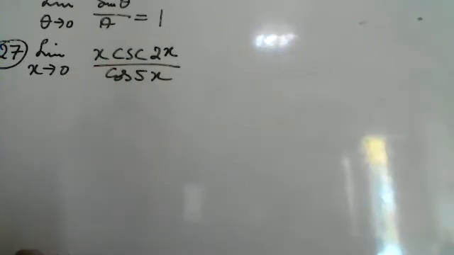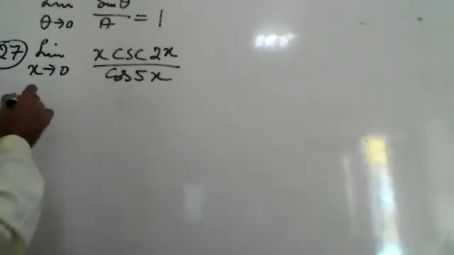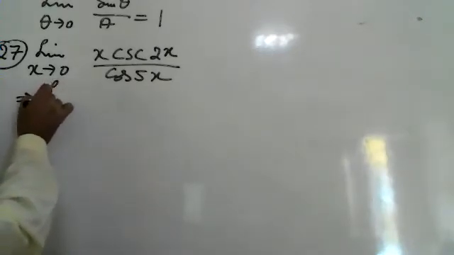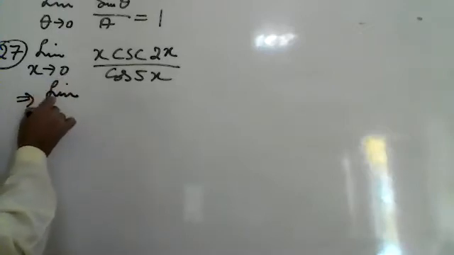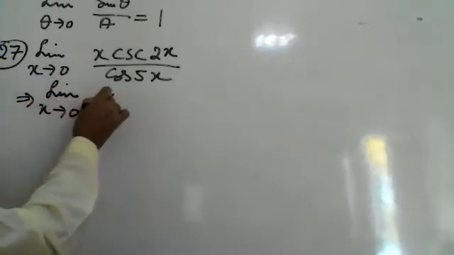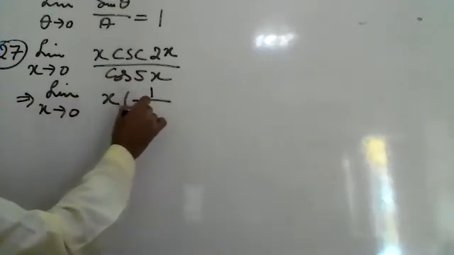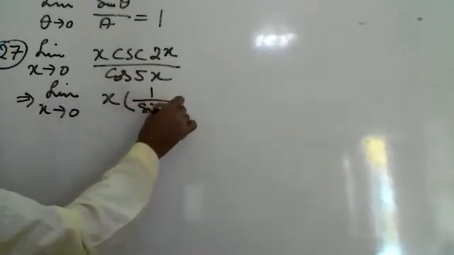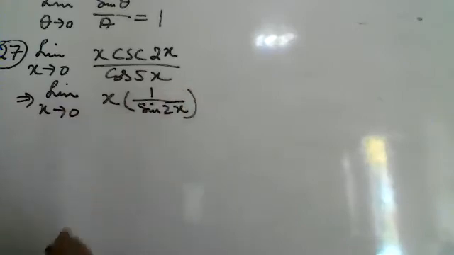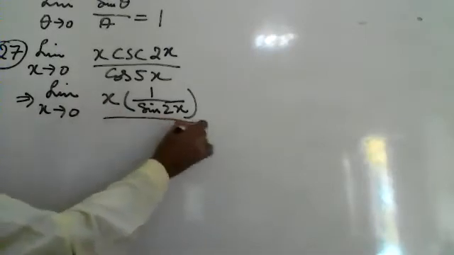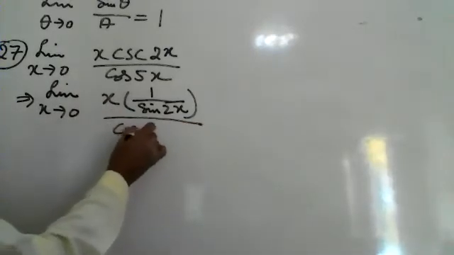Cosec will be converted into 1 over sine. Cosec is the reciprocal of sine. Cosec 2x is 1 over sine 2x upon cos 5x.